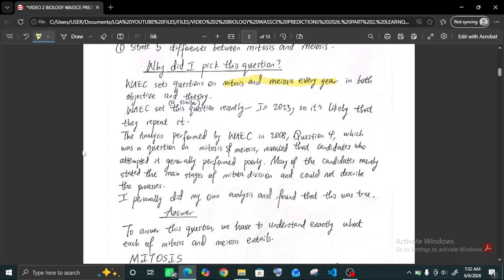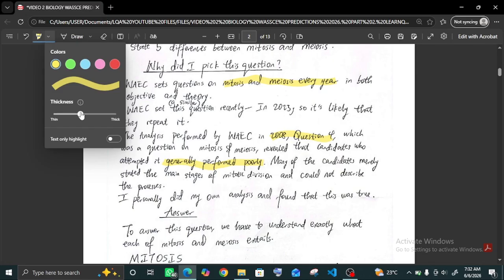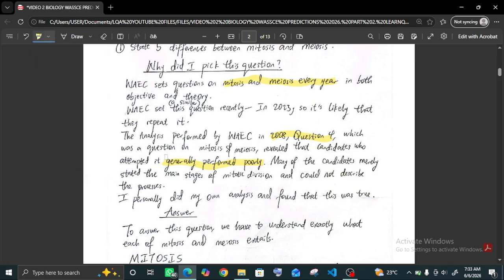The analysis performed by WASSCE in 2008, question 4, was a question on mitosis and meiosis, and it revealed that candidates who attempted it generally performed poorly. Just like I said in my previous video, WAEC will constantly set questions that candidates will perform poorly in, because they are an exam body, and not every exam body wants a student to pass excellently.